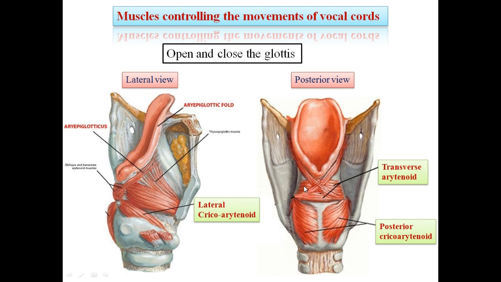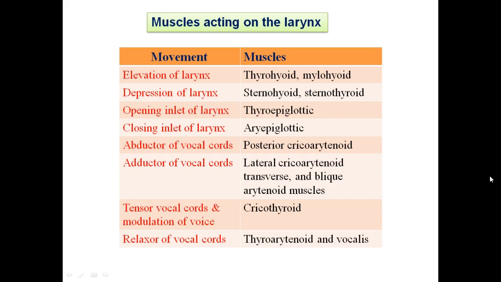The transverse arytenoid muscle, which is located beneath the oblique arytenoid and aryepiglottic muscle, arises from one arytenoid and is inserted into the posterior surface of the other arytenoid. These fibers run transversely, hence the name transverse arytenoid.